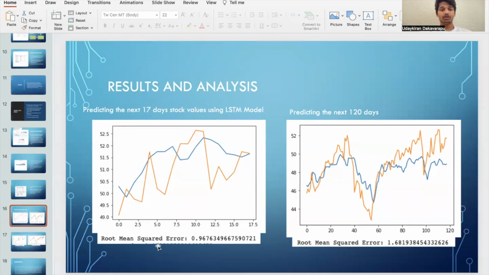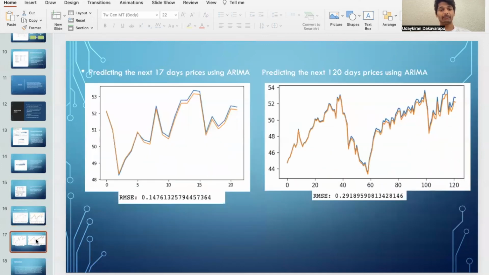Now, if we compare it with the ARIMA model, predicting for 17 days, the RMSE is 0.147, which is well acceptable, since usually the RMSE value should be less than 0.75. So you can see this is well below 0.75 and it is more acceptable. But if you increase the days to 120 into the future, the RMSE gets worse, but it is still acceptable, lying around 0.29.